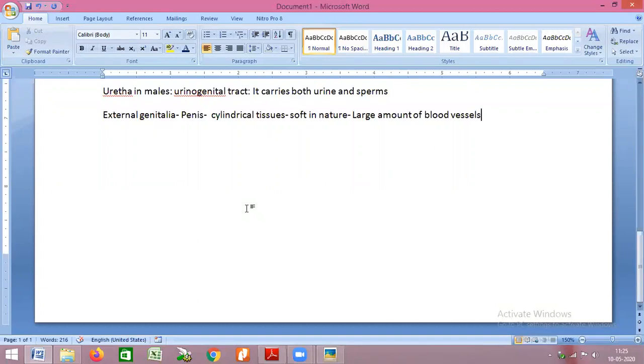But when it gets filled with blood, it becomes strong and rigid, and the penis starts becoming perpendicular to the body surface. This means the male is sexually excited and ready to undergo mating or copulation with the female. This entire process of gaining rigidity in the penis, we call erection.